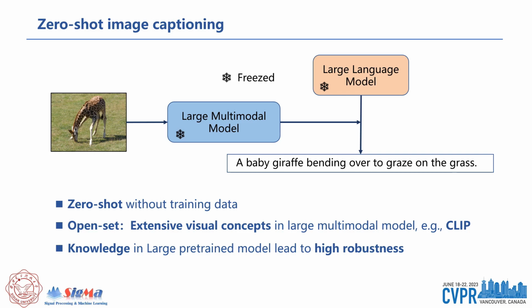Zero-shot image captioning methods utilize a large multimodal model to adjust the word searching space of a large language model to force the generated texts to match the image content. Equipped with the visual language knowledge learned by large multimodal models like CLIP and linguistic knowledge from large language models like GPT, zero-shot image captioning methods can do image captioning without any extra training process. Besides, extensive visual concepts and world knowledge contained in CLIP and GPT make the generalization capability of zero-shot image captioning methods much closer to human beings.